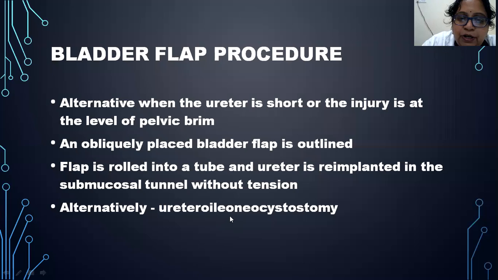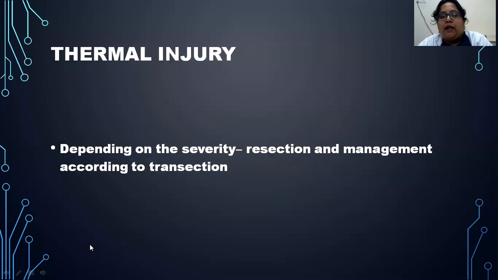Alternatively, uretero-ilio-neocystostomy, where the ureter is formed from the ileum and this ileum is then placed in the bladder. That is called uretero-ilio-neocystostomy. In case of any thermal injury to the ureter, depending on the severity, resection is done and management is according to the place of transection, whether it is in the lower or middle third. Accordingly, you need to repair it by the above procedures which I have just told you.